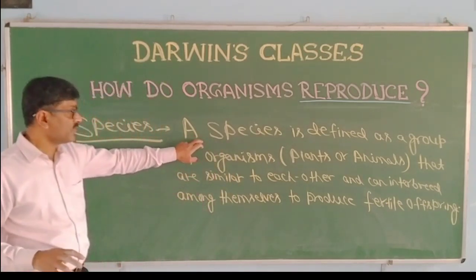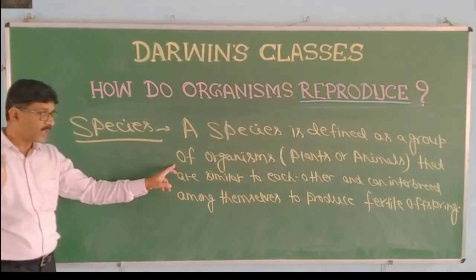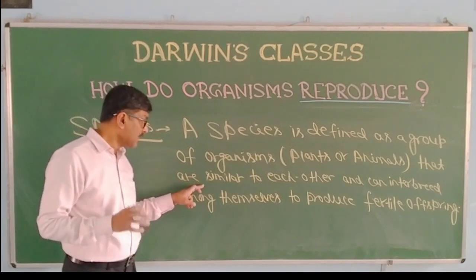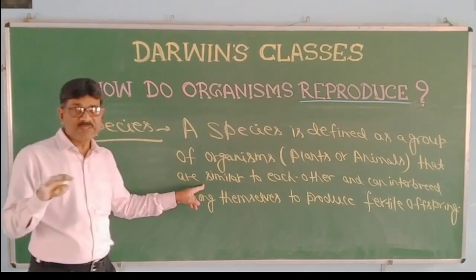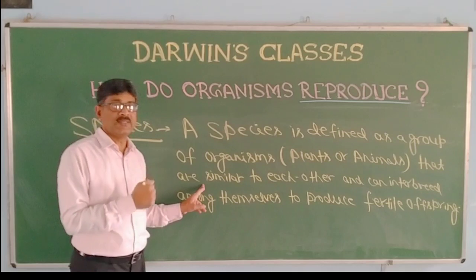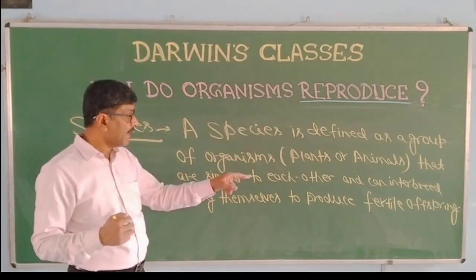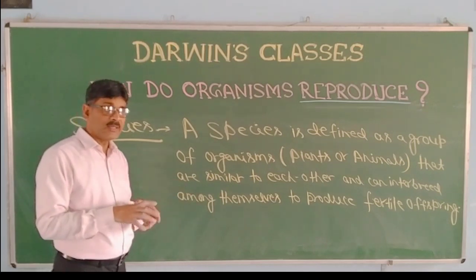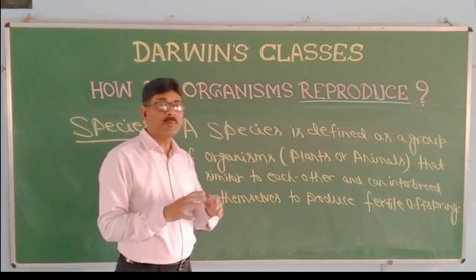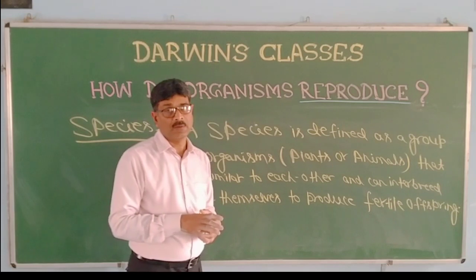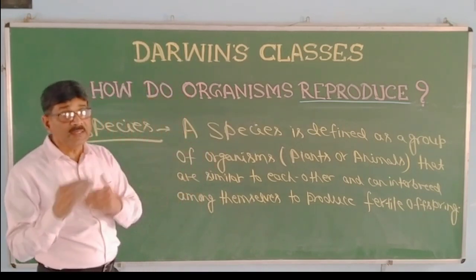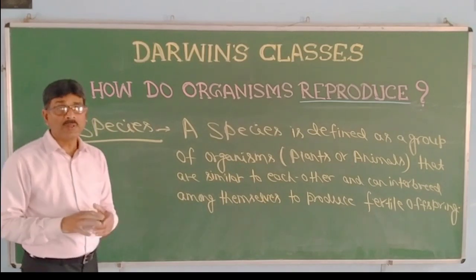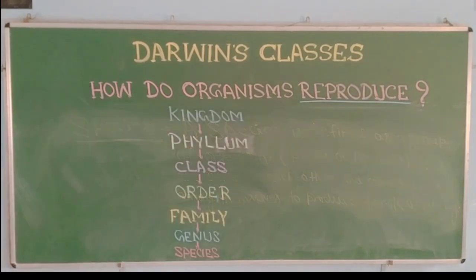So a species is defined as a group of organisms, whether plant or animal, that are similar to each other, sharing common characteristics among themselves and can interbreed among themselves. Cow will interbreed with cow only. So each species interbreeds to produce fertile offspring for continuity of race.